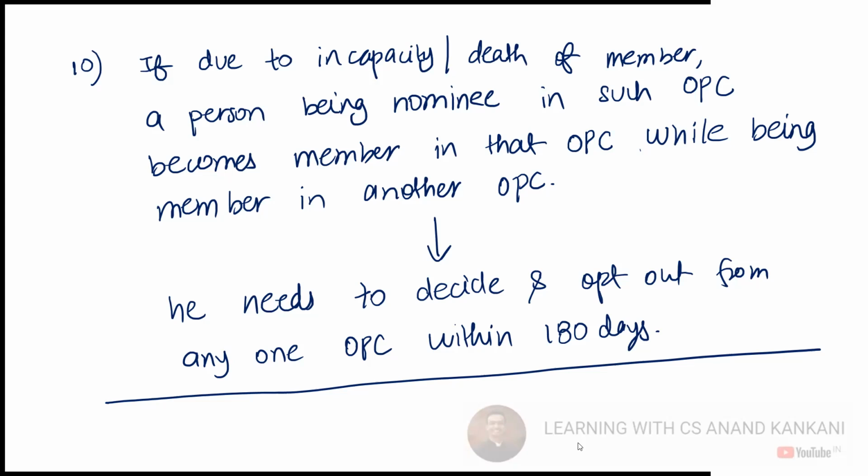Minimum in case of a public company we need three directors, private company two directors, and in case of OPC only one director, and maximum of 15 directors.